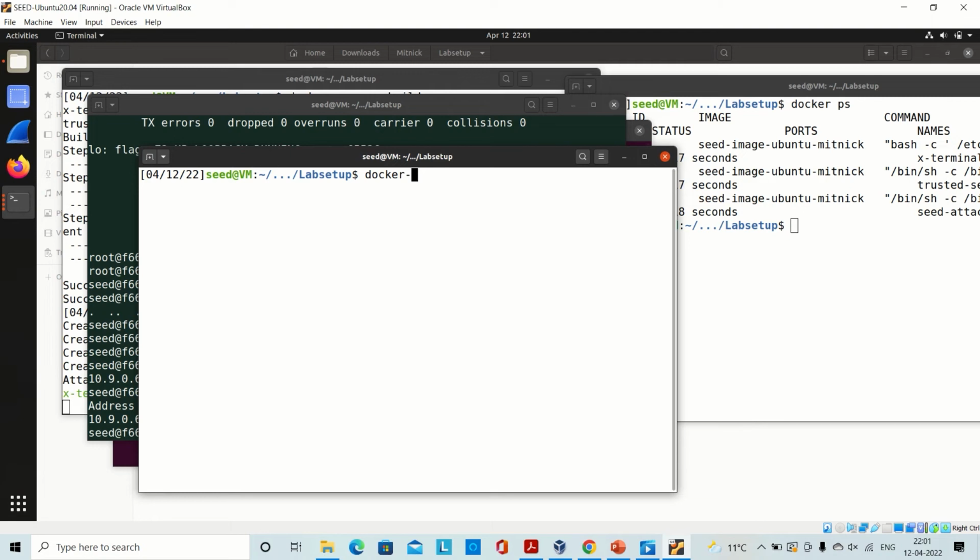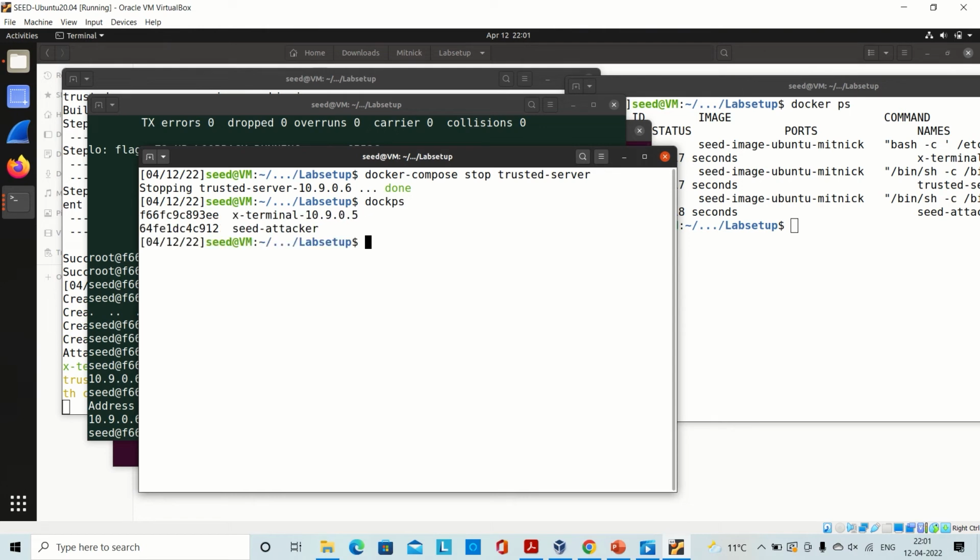So here we are stopping the trusted server. You are closing the trusted server so that it is basically muted or shut down, as by the same flooding attack, but we will not waste time on it and we will just stop the trusted server so it does not respond to the external. Here I will show you that the trusted server is not working and just the external and the attacker are working.